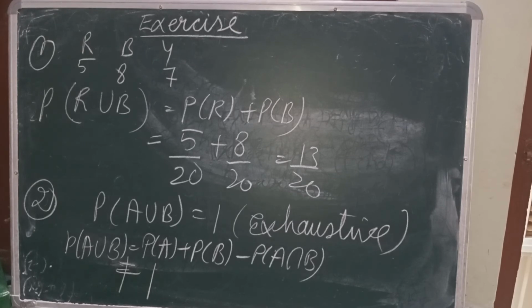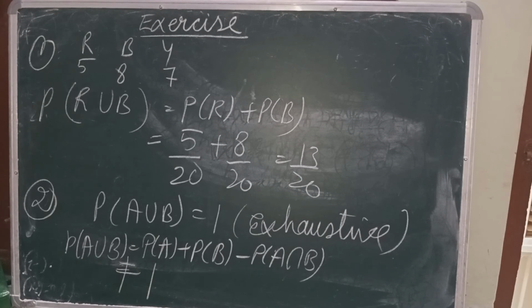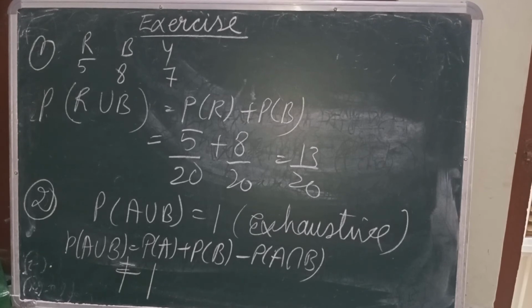But one thing we can notice is that these events are mutually exclusive. If we take the red ball, that cannot be black. So they are mutually exclusive events. So we can write probability of R union B will be probability of R plus probability of B. So what is the probability of taking a red ball? That will be 5 upon the total sample space, and the total sample space is 5 plus 8 plus 7, that means 20. So it will be 5 upon 20 for the red ball, and for the black ball it will be 8 upon 20. So the total will be 13 upon 20.